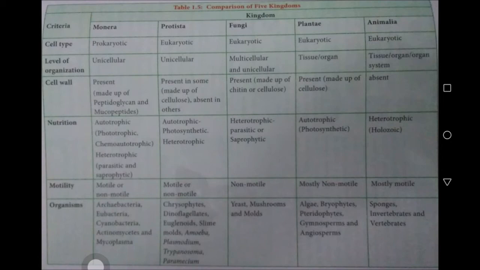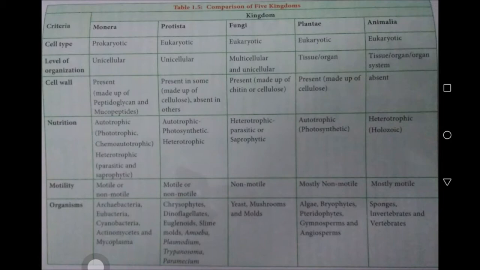In the case of Monera, the cell wall is made up of peptidoglycan and mucopeptide. In Protista, the cell wall is made up of cellulose. In fungi, the cell wall is made up of chitin or fungal cellulose. In Plantae, the cell wall is made up of cellulose.